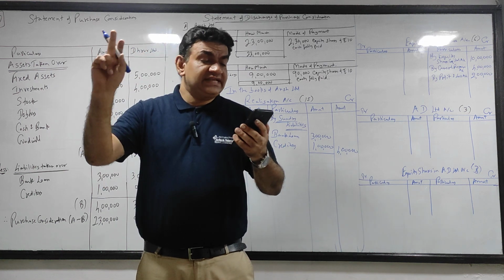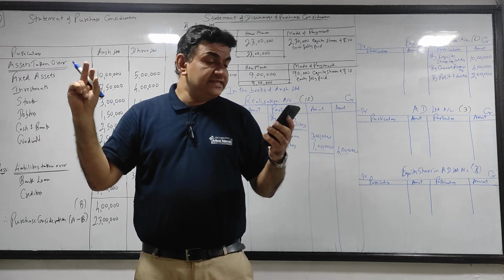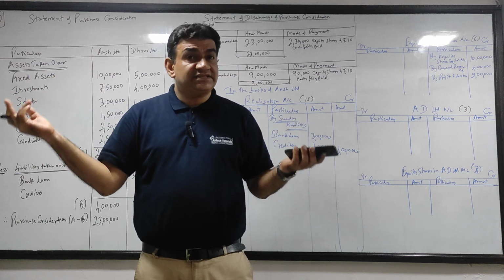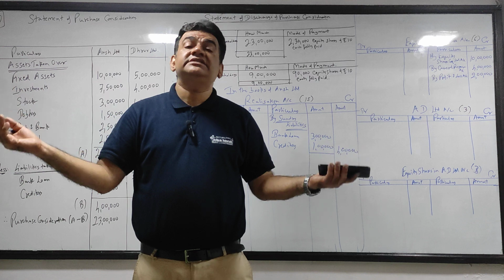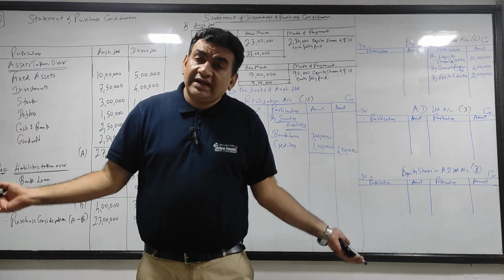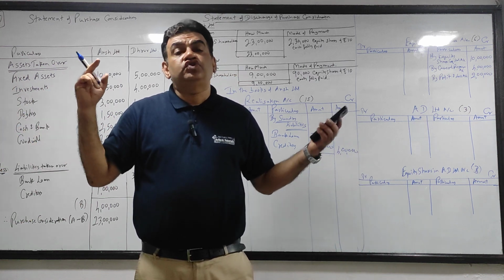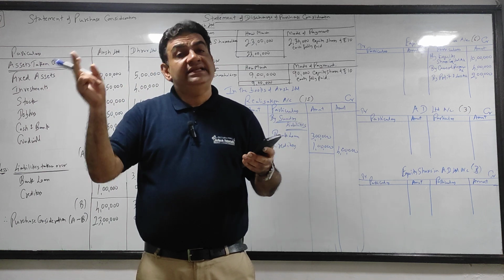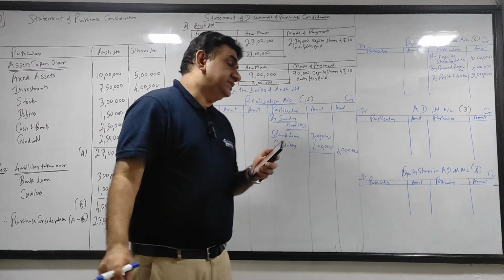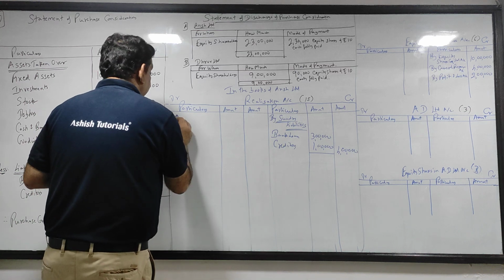So देखो, fixed assets, investment, both are realizable. Stock बेच के पैसा मिलेगा, debtors से पैसा मिलेगा, and cash and bank is hard cash only. So all of them will go in debit side of realization. So come to the debit side of realization.